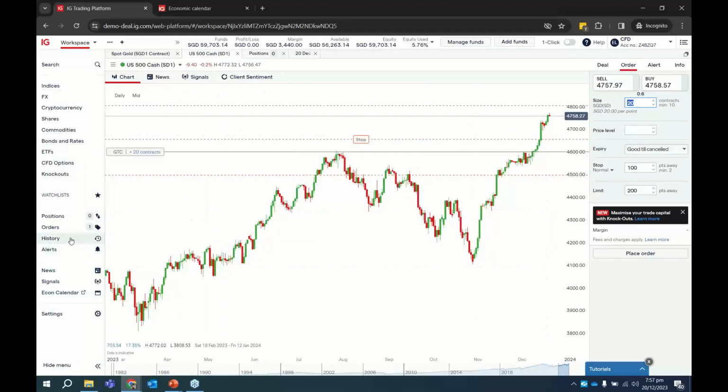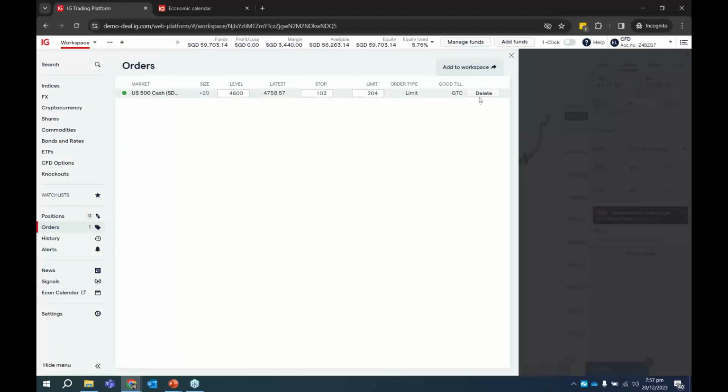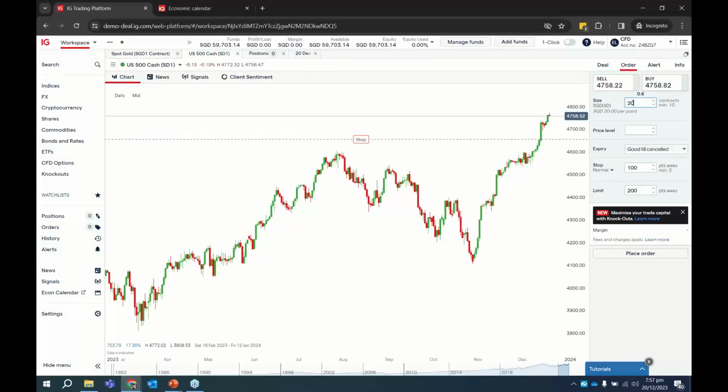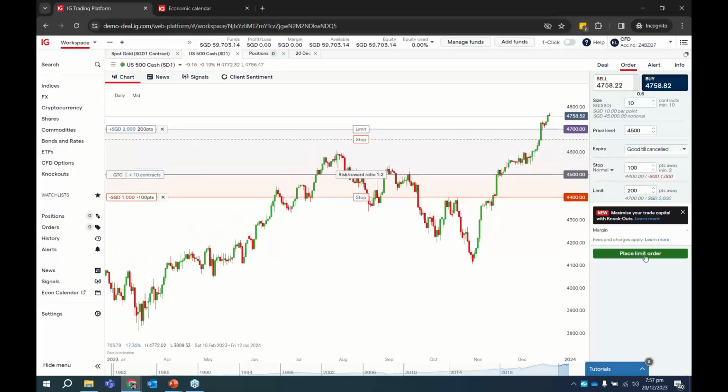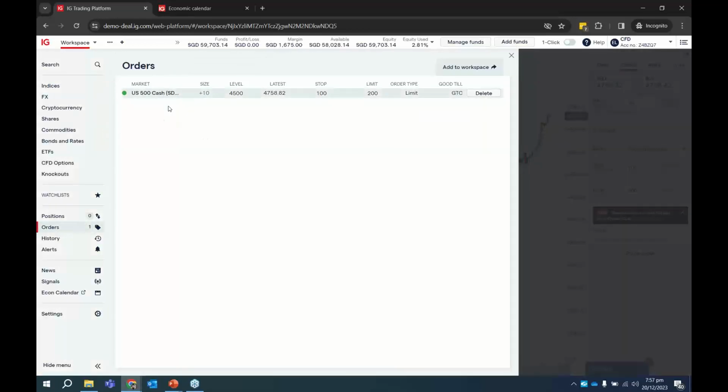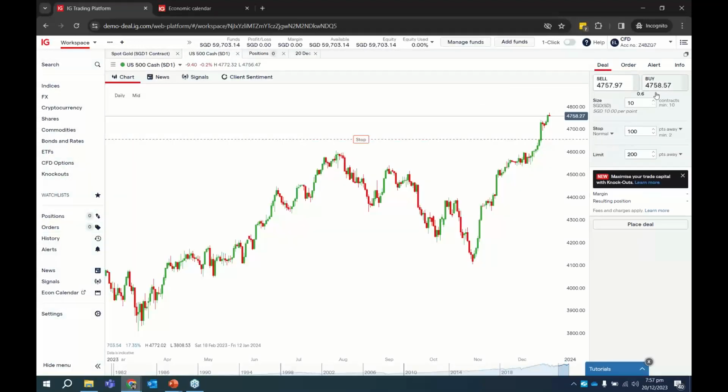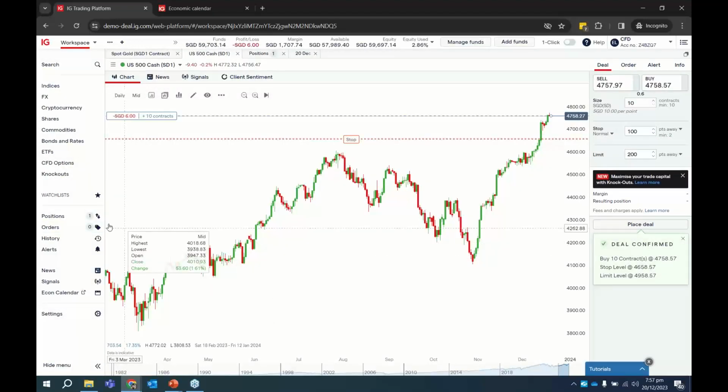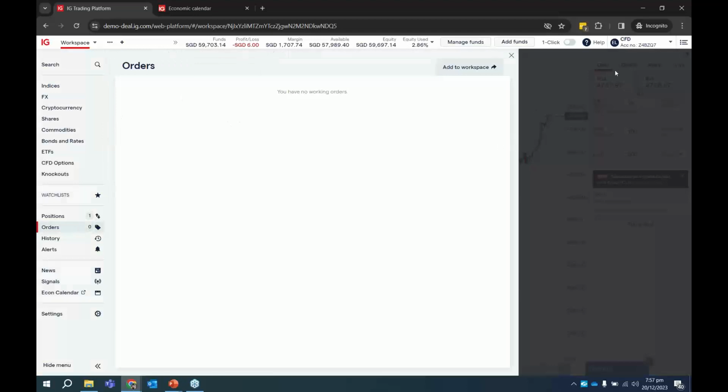Okay, so let's say if you want to amend the size, you think that 20 contracts is too big, just delete it, place another order. Let's say place 10. Buy, place order. Sorry, okay, level 4,005, place limit order. So over here, you can change. Whatever you want to change, your entry price, where to cut loss, where to take profit, even before the order is filled, you can do so. Even after the order is filled and it becomes a position, you will still be able to change your stop loss and take profit. Okay, so just let me show you.